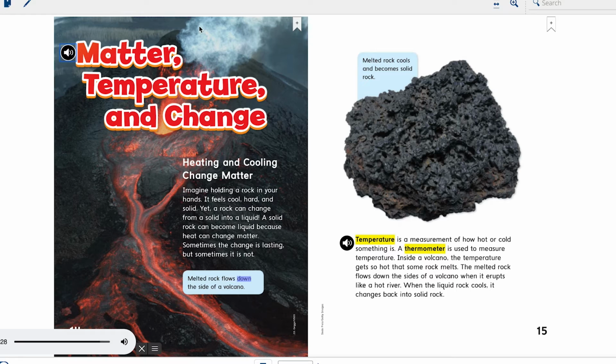Melted rock flows down the side of a volcano. Temperature is a measurement of how hot or cold something is. A thermometer is used to measure temperature. Inside a volcano, the temperature gets so hot that some rock melts. The melted rock flows down the sides of a volcano when it erupts like a hot river. When the liquid rock cools, it changes back into solid rock. Melted rock cools and becomes solid rock.